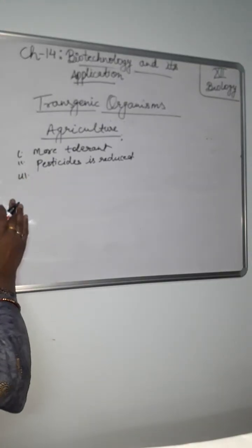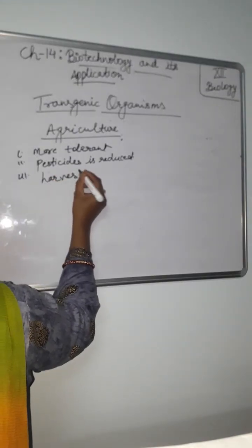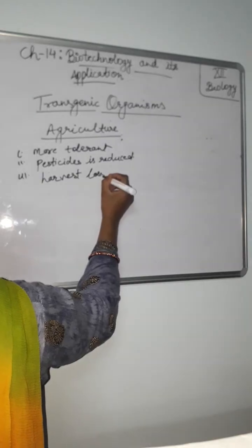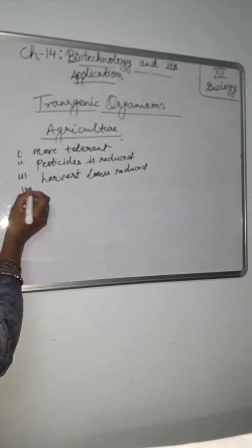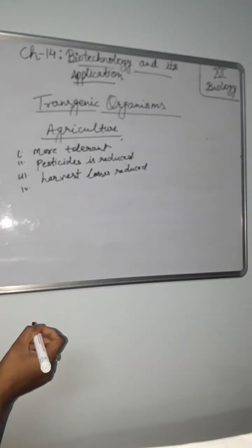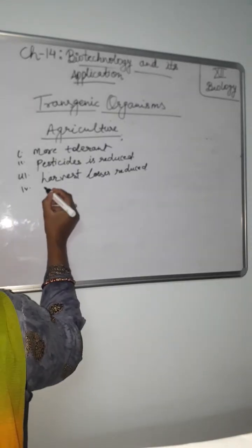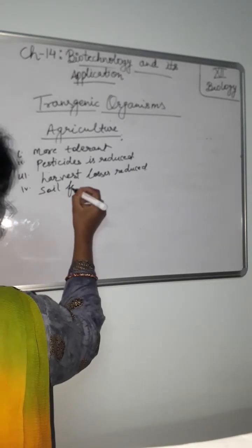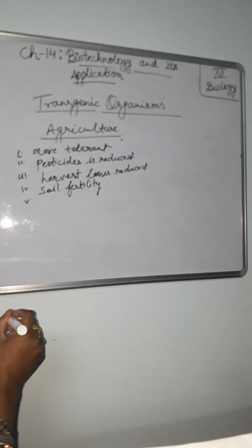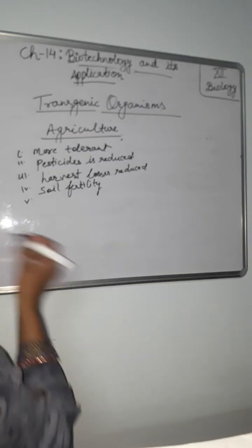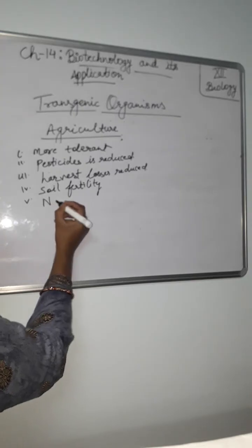And third one, that is post harvest losses are reduced. And fourth one, that is efficiency of mineral use is increased in plant, like preventing the loss of soil fertility. And fifth one, that is nutritional value of food is enhanced, like vitamin A enriched rice.